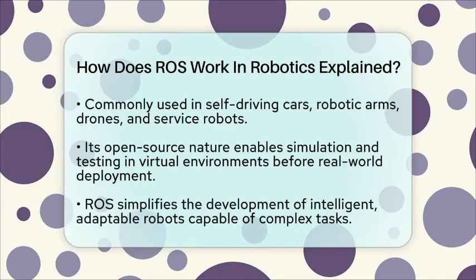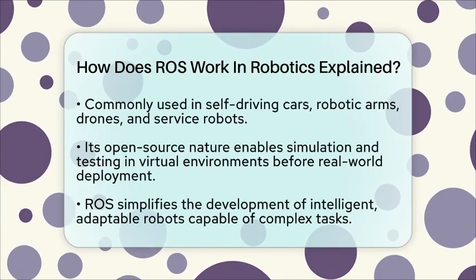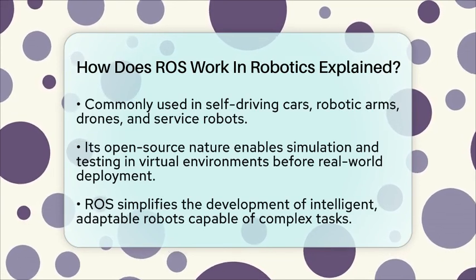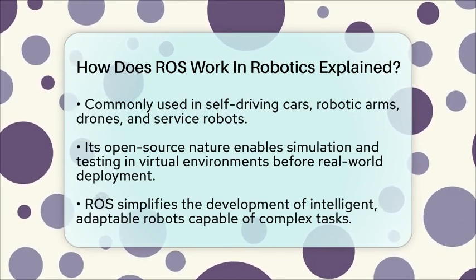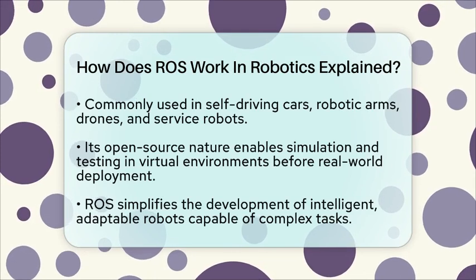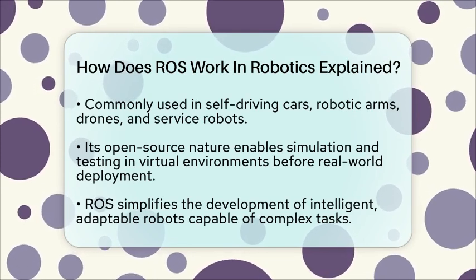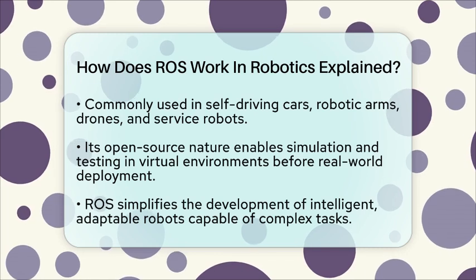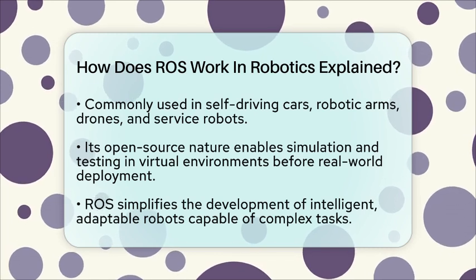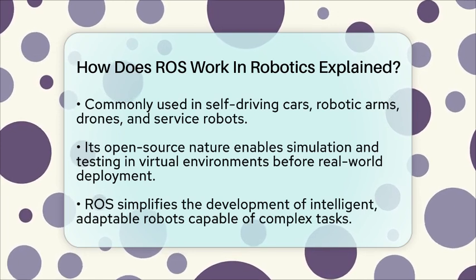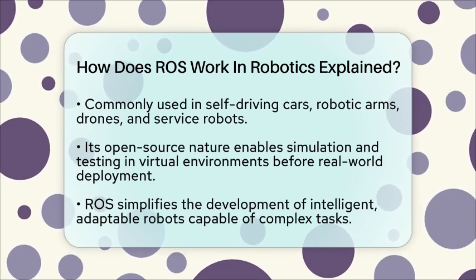Its open-source nature allows quick testing in virtual environments before deploying on real robots. Developers can simulate robot behavior, test algorithms, and then move to physical hardware without rewriting code. In essence, ROS provides a clear structure for robots to communicate and work together. It manages the flow of information between sensors, actuators, and AI systems.